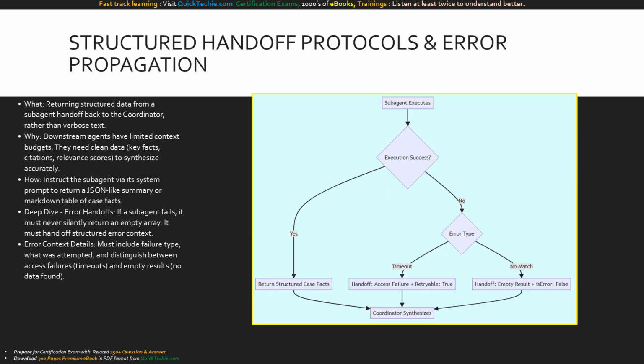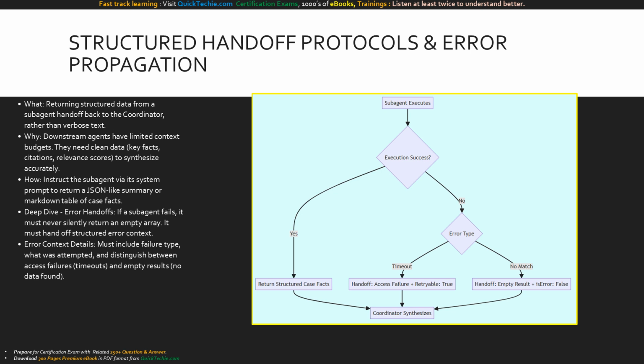When a subagent completes its work, how does it hand the result back? We must use structured handoff protocols. What does this mean? It means returning structured data, not verbose conversational text. Why? Because the coordinator has a limited context budget. If 3 subagents return massive essays, the coordinator will suffer from context degradation. How we solve this is by instructing the subagent to return structured formats, like a case facts markdown table containing exact names, dates, and order numbers.